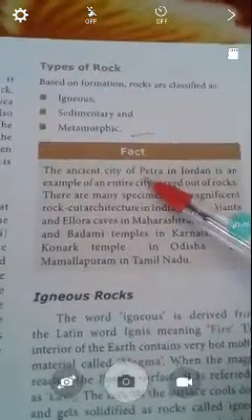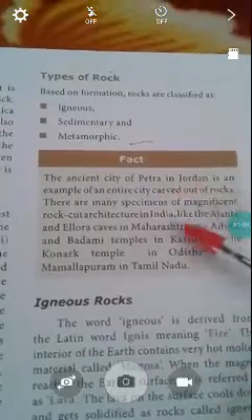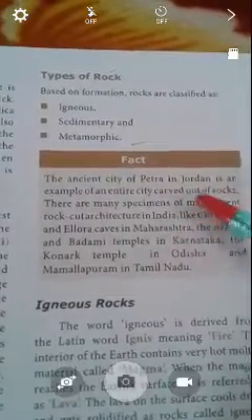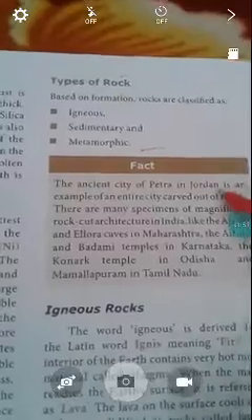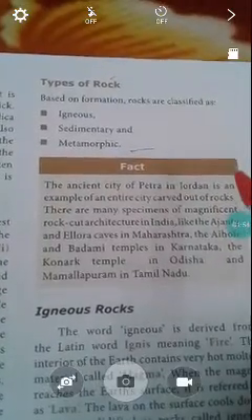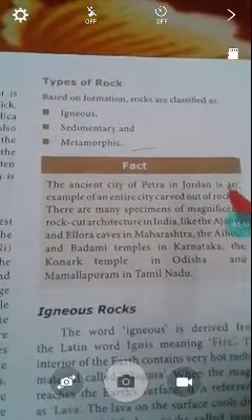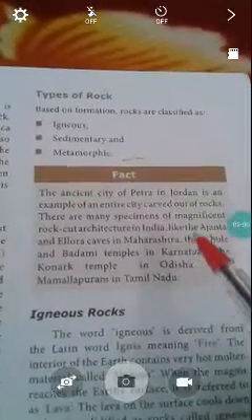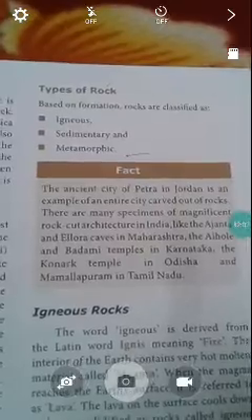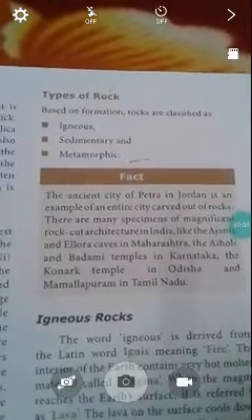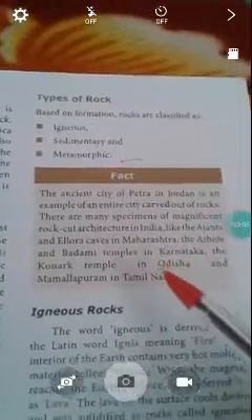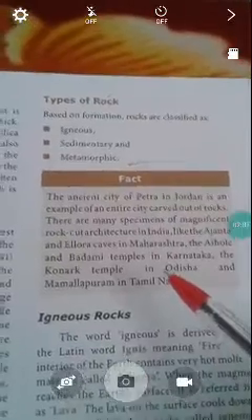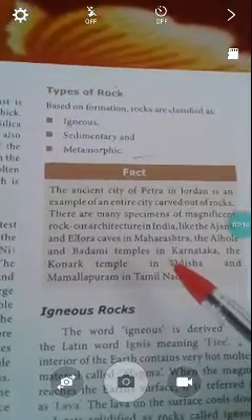The ancient city of Petra in Jordan is an example of an entire city carved out of rocks. So this Jordan city is carved from rocks. There are many specimens of magnificent rock-cut architecture in India, like the Ajanta and Ellora caves. They are very famous for cave architecture.